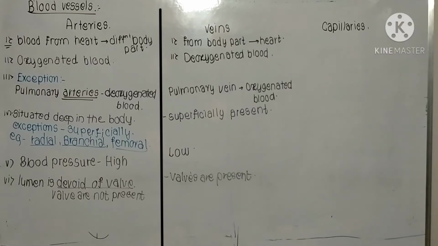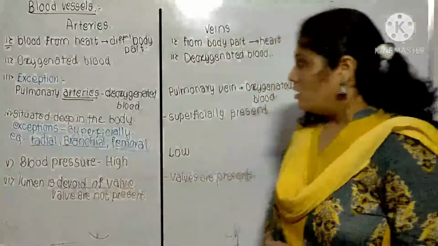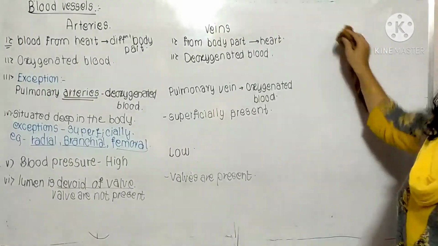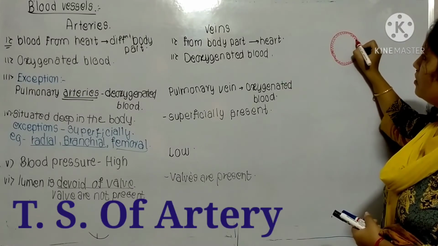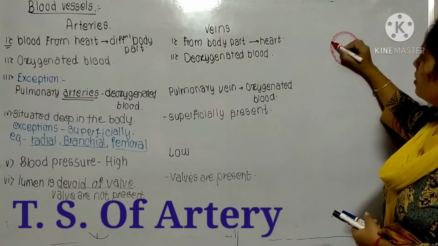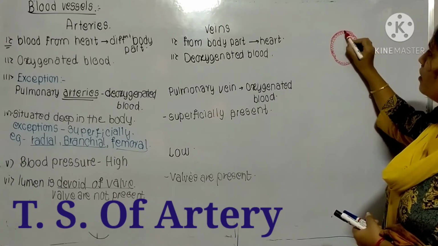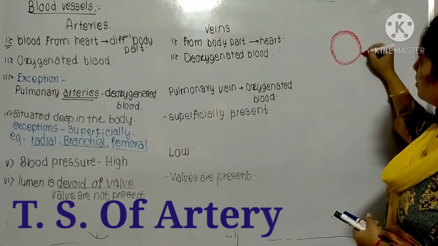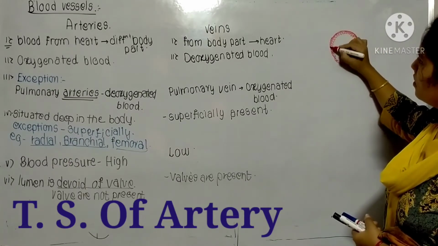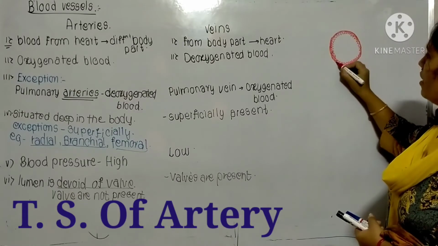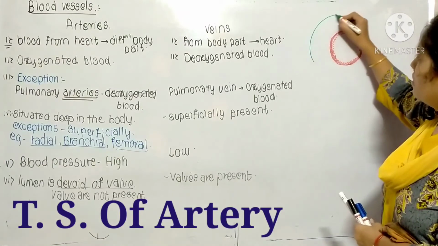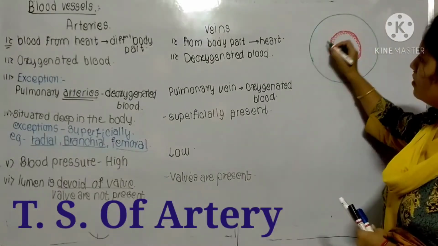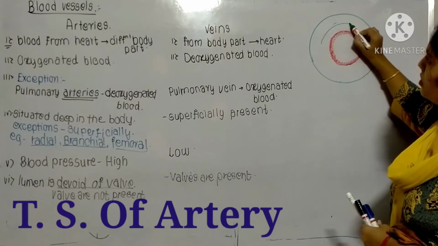Now I'll show you the diagrams of these arteries and veins. With the help of diagrams you will understand. Capillaries we'll see afterward. These are made up of 3 layers. This is the lumen. Now see, the first layer I'll show you. This is the first layer of this artery.